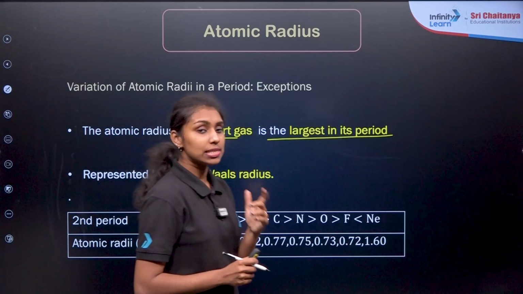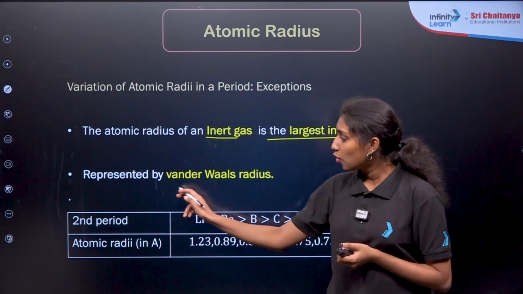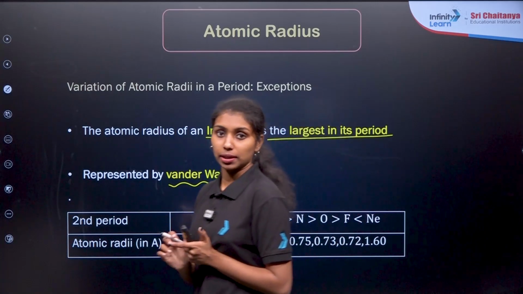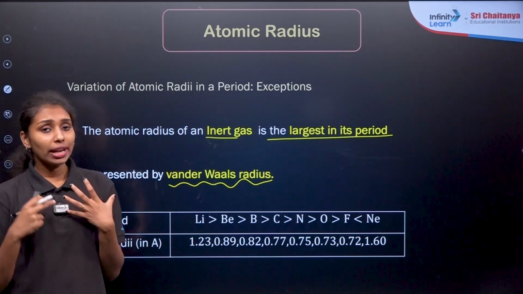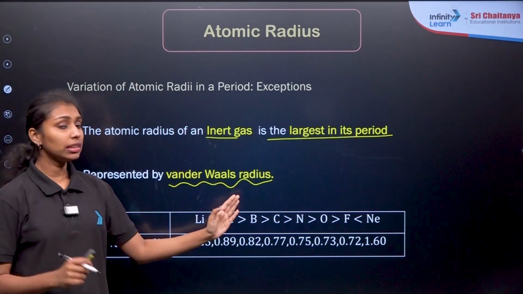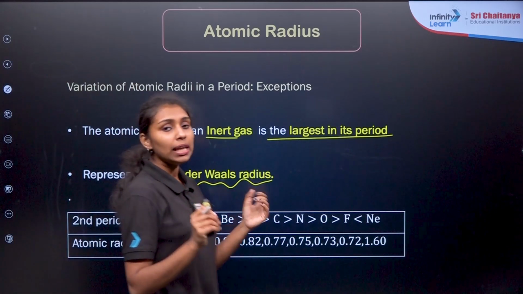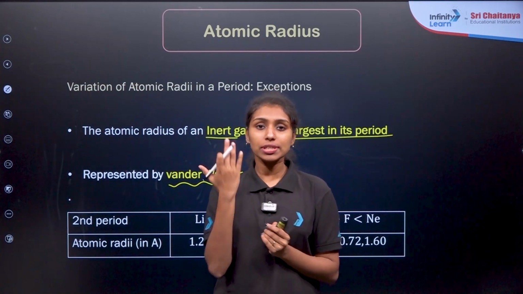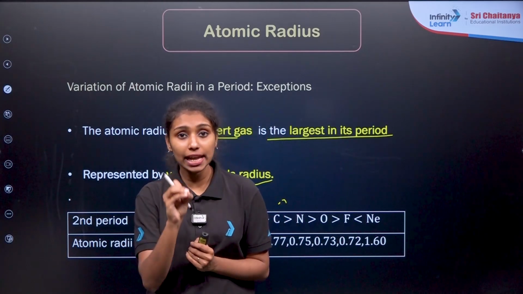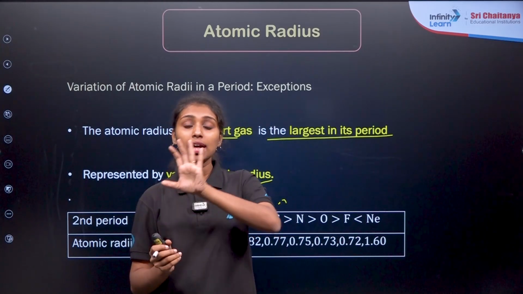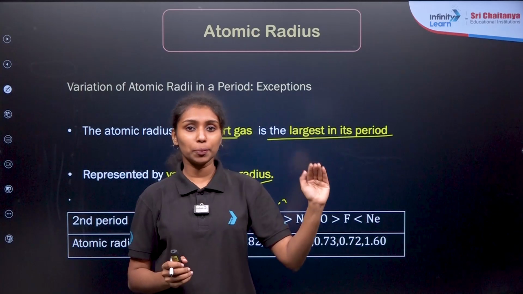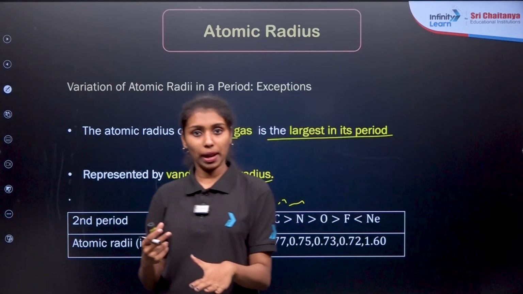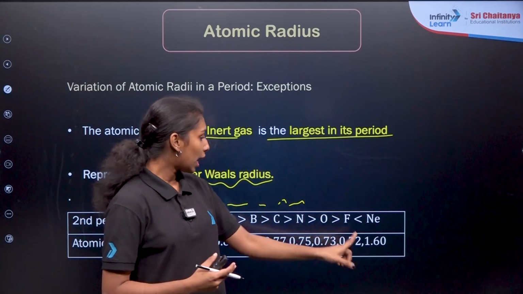Why? Because they are considered as the van der Waals radius, not the simple atomic radius, right? Okay, I hope you understand. So if you are asked about this type of question, this is the one exception in the periodic table. In general, if you are moving from left to right in a period, what is happening to the size? Size decreases, right? But in the case of inert gases, even though they belong to the extreme right of the period, in actual practice these inert gases have the highest size.